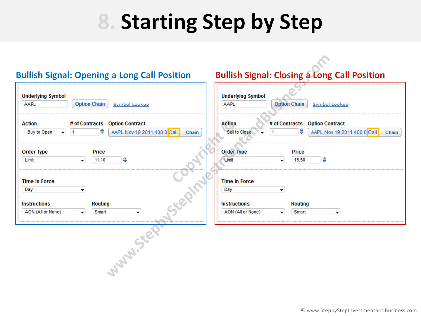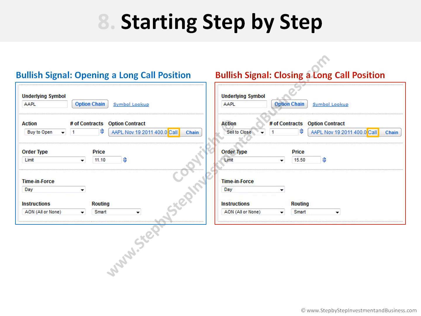On the other hand, here is an example of the data we must enter in the trading interface in the case we are investing in options being bullish on the stock. That is, as we are bullish on the stock, we will work with the long call position. In the left figure is shown the data to open the position, and in the right figure to close the position.